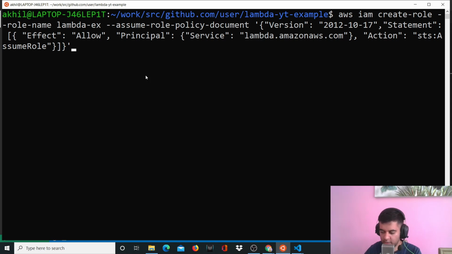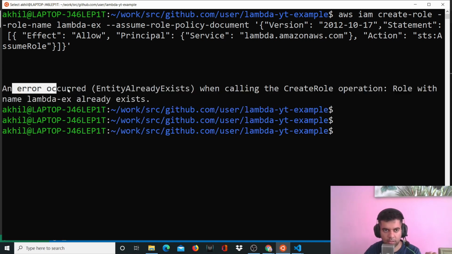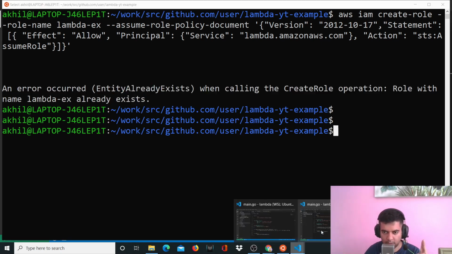All right. So when I press enter, in my case, it should give me an error saying that this has already been set up for my account. Ideally, that's what it should. Yeah. So it says an error occurred. It already exists, right?